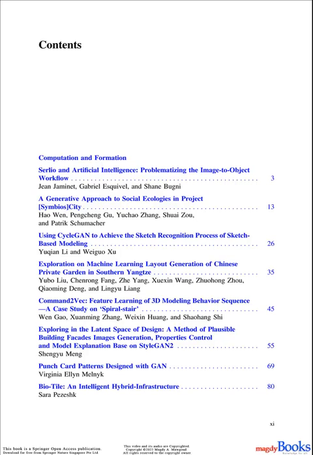6. Exploring in the latent space of design, a method of plausible building facades images generation, properties control and model explanation based on style GAN 2. Shengyu Meng. 7. Punchcard patterns designed with GAN. Virginia Ellen Melnick. 8. Biotile, an intelligent hybrid infrastructure.